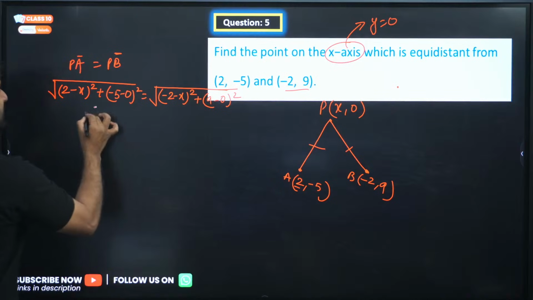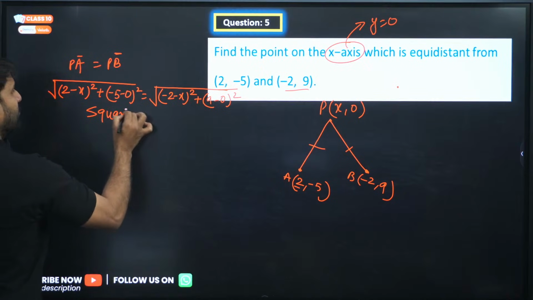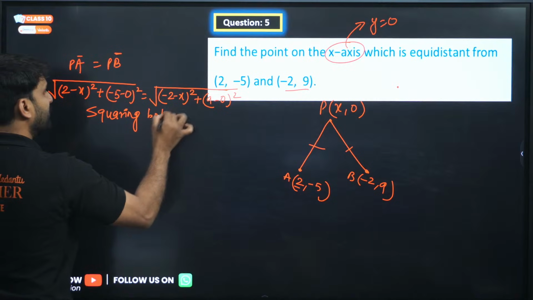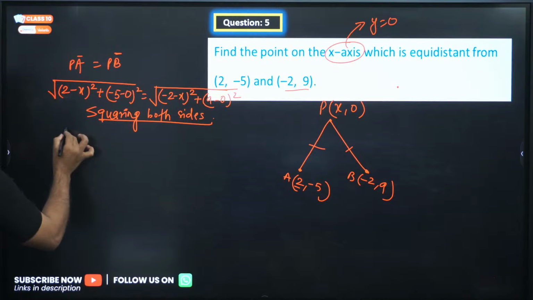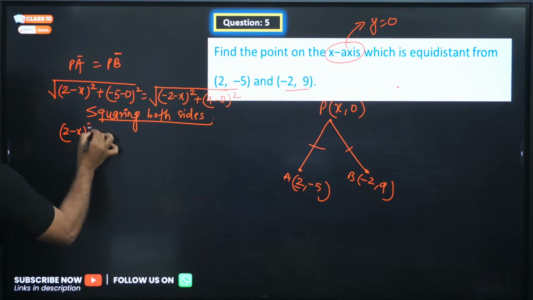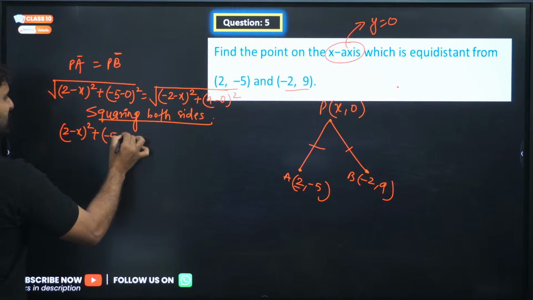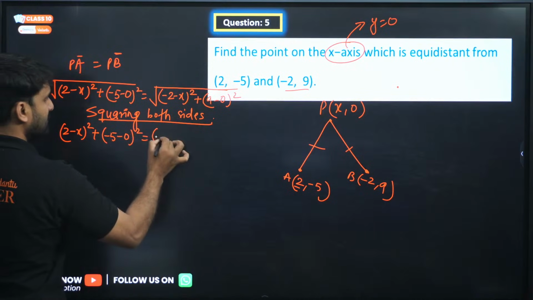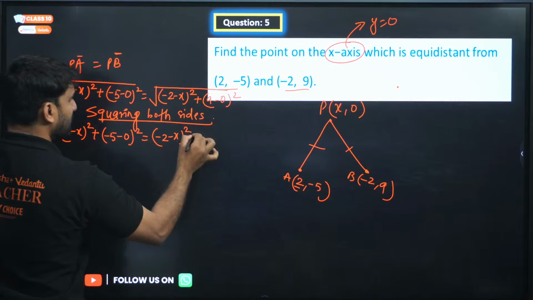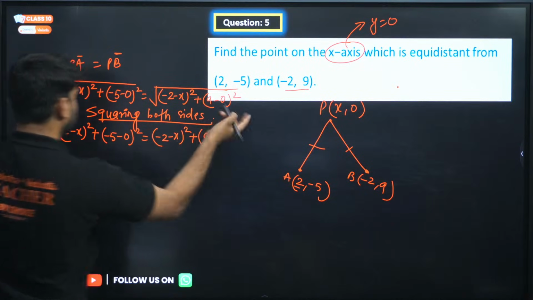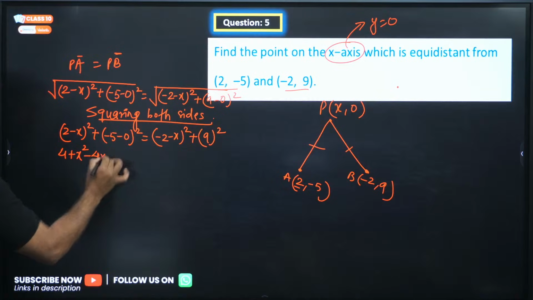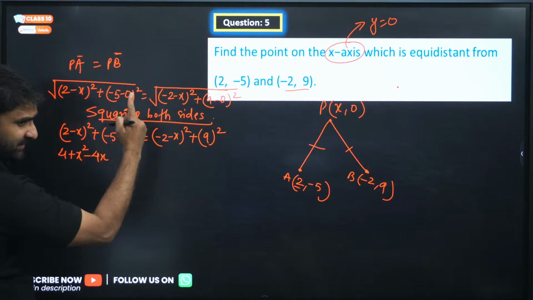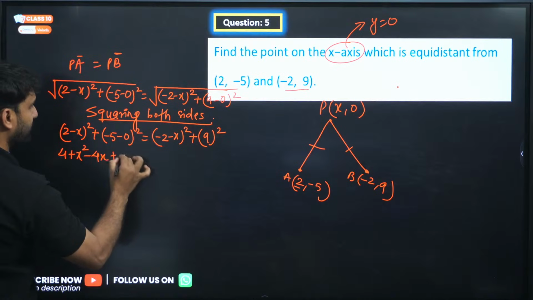Can we square both sides? Why are we squaring both sides? To remove the roots. Squaring both sides, 2 minus x whole square plus minus 5 minus 0 square, and this is minus 2 minus x whole square plus 9 minus 0, that is 9 square. Can we open this 2 minus x whole square? A square plus b square minus 2ab, right? And minus 5 minus 0 will be minus 5, and the square of minus 5 will be 25.